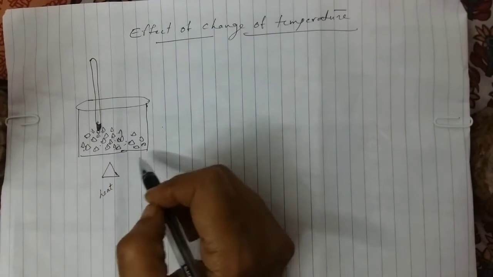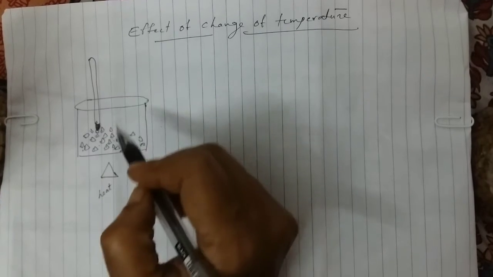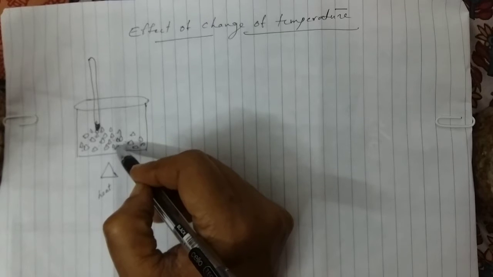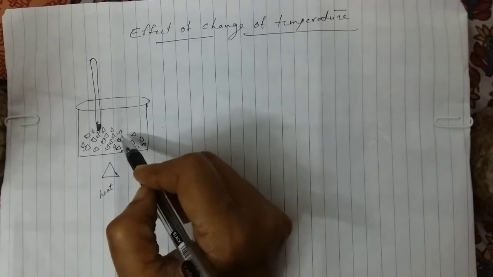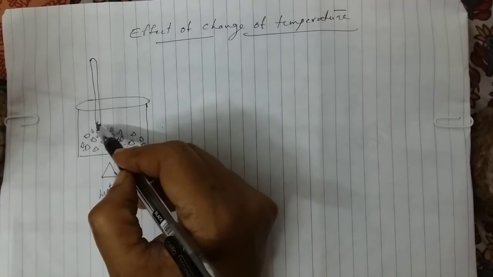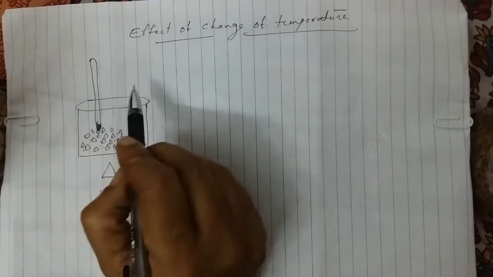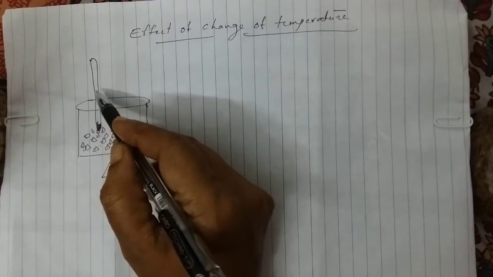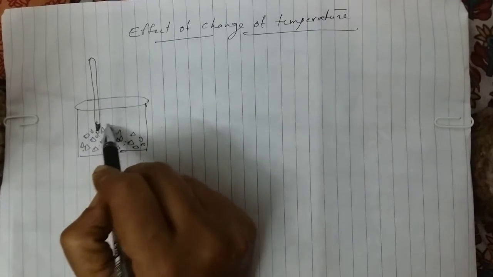Throughout the experiment we observe the thermometer reading, when the ice starts to melt and when all the ice has melted. Both times you can see that the reading is constant. It is not going up or down. It is at a constant temperature.